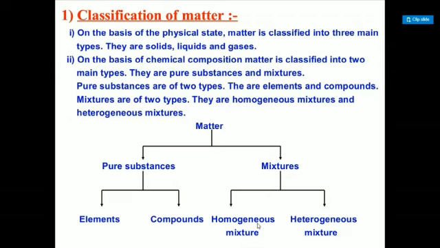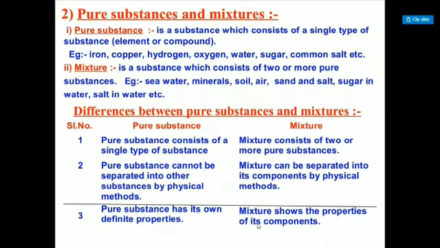In this way, matter is divided on the basis of chemical properties into pure substance and mixture. Further, pure substance is divided into elements and compounds, and mixture is divided into homogeneous mixture and heterogeneous mixture. Now, in pure substances and mixtures, what are their definitions? What are the differences? In this portion, I have explained.